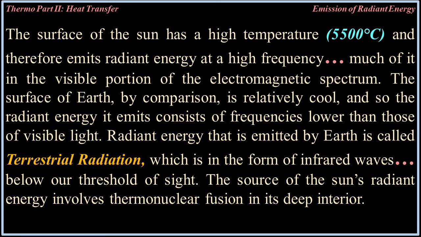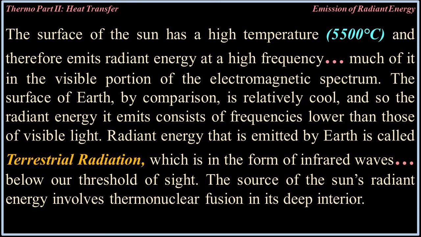The surface of the sun has a high temperature, 5,500 degrees Celsius, and therefore emits radiant energy at a high frequency, much of it in the visible portion of the electromagnetic spectrum. The surface of Earth, by comparison, is relatively cool, and so the radiant energy it emits consists of frequencies lower than those of visible light.